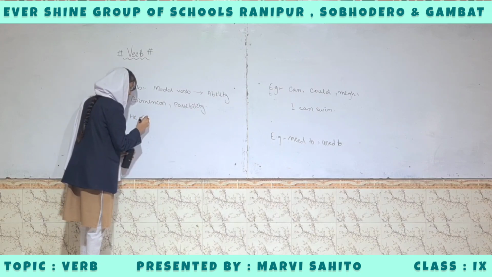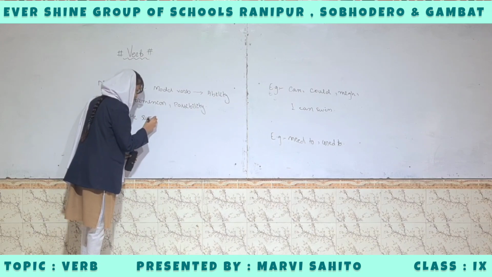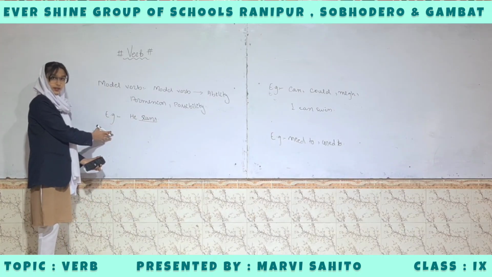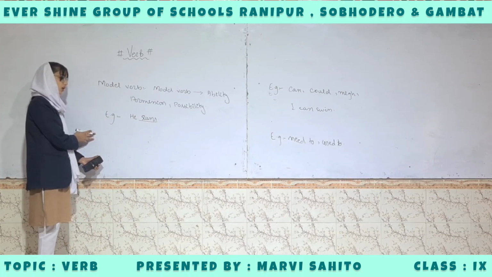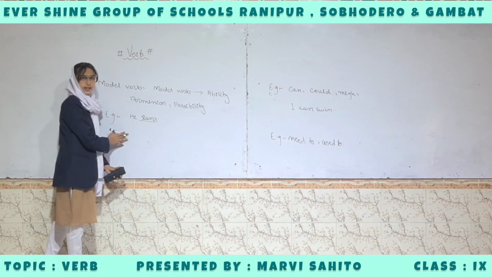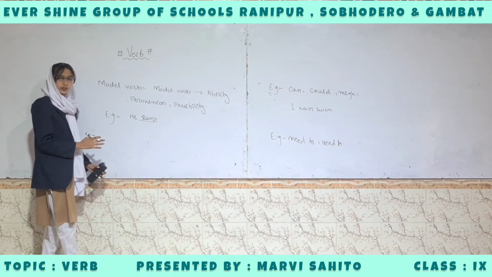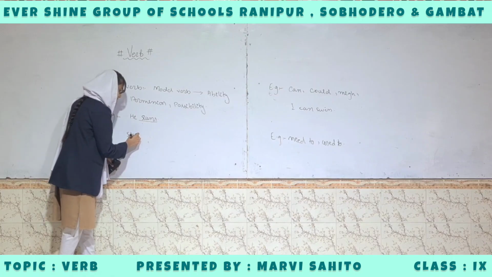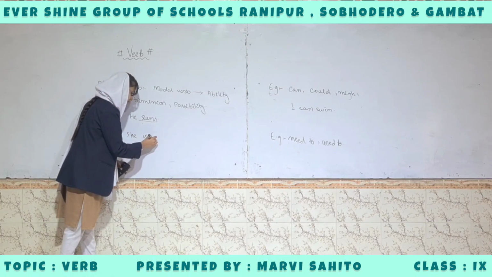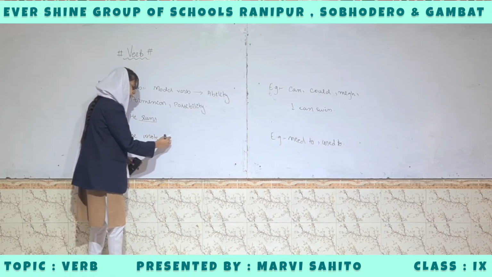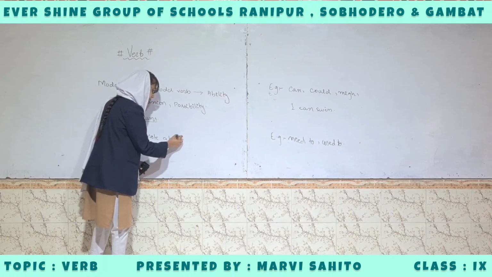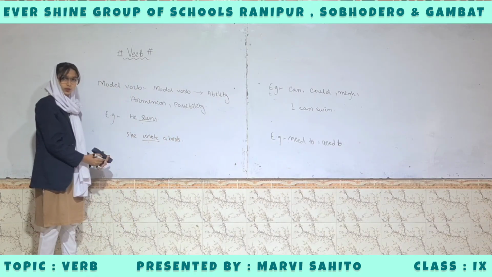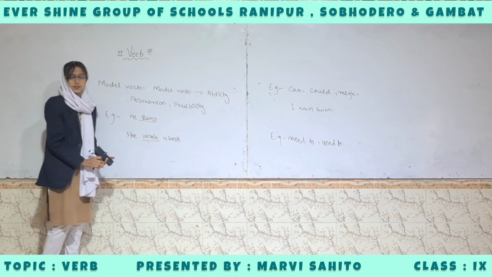Example: he runs. Here, run is an irregular verb and it is also an intransitive verb. And she wrote a book. Here, wrote is a transitive verb and an irregular verb. So my topic is complete. Thank you.